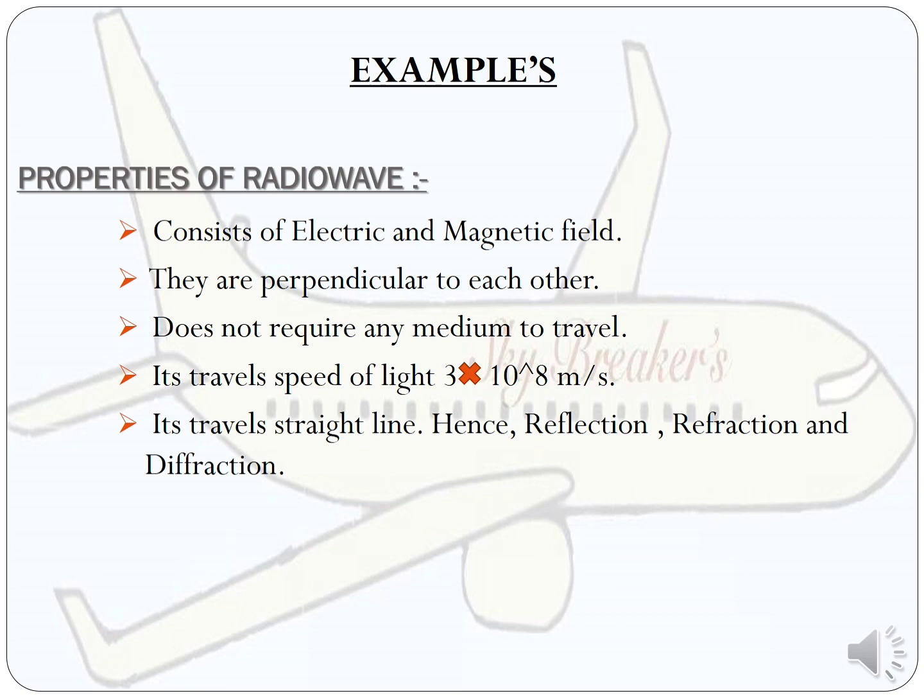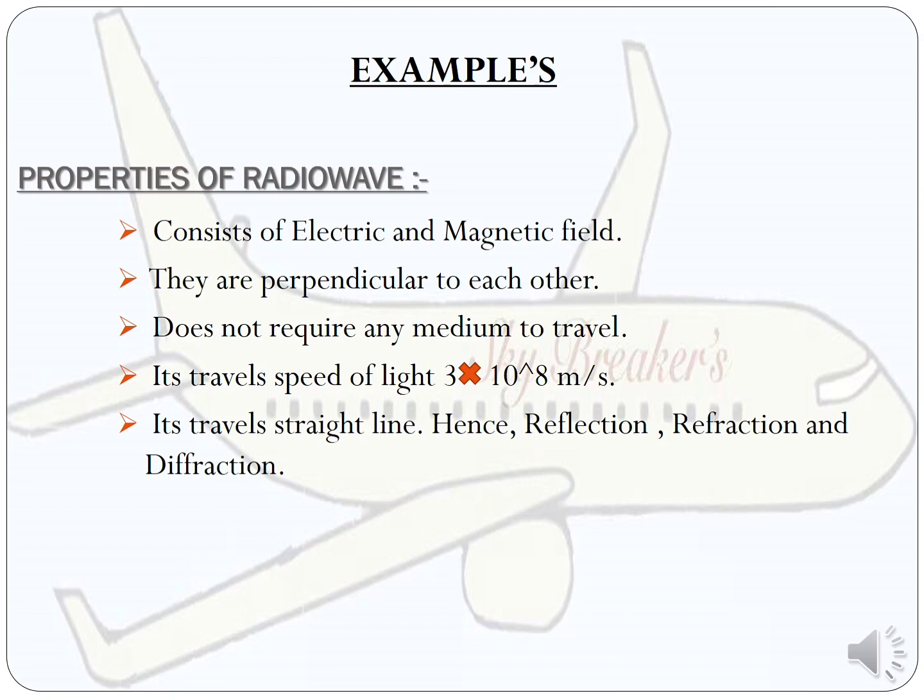Normally, when they ask about some question, at least you need to tell a few points. They will be expecting a few points you need to explain and convey to them. For example, if they ask what are the properties of radio waves, you need to tell at least 5 points, which I have given here. It consists of electric and magnetic fields. They are perpendicular to each other.